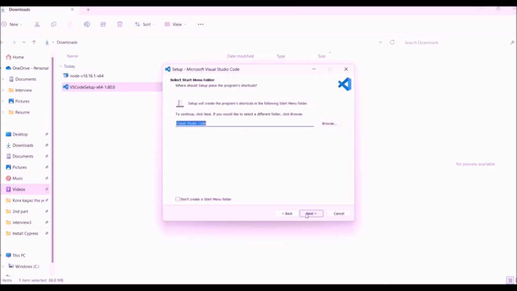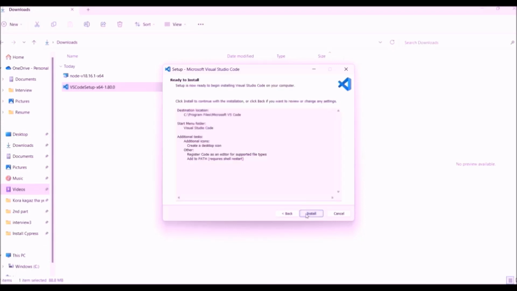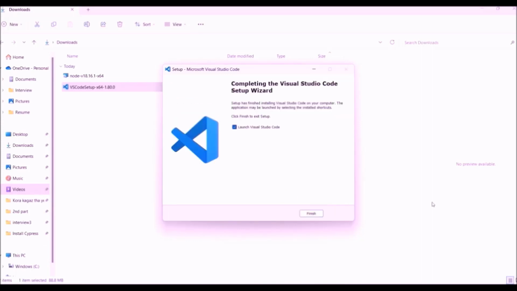So click next. Click next. Make sure these two checkboxes are selected. Also click this checkbox to create a desktop icon. Click next. Click install. Click finish.